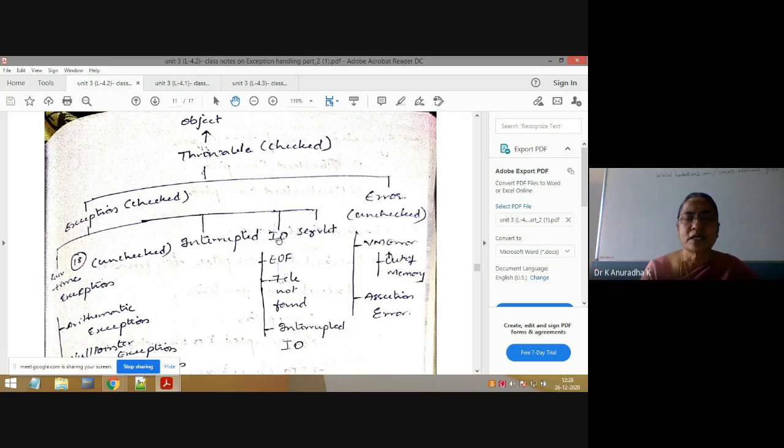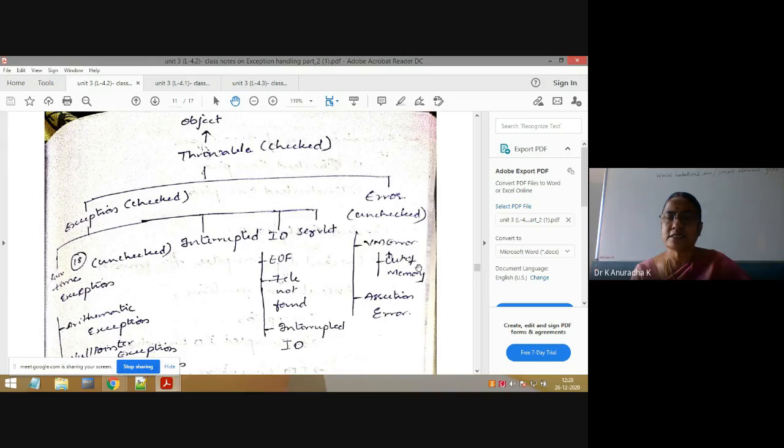So under IO exception, we have EOF, meaning end of file exception, file not found exception, and interrupted IO exception. All these are there. We have to remember this hierarchy. See here, error is one more subclass of throwable. Under error we have virtual machine error and assertion error. Under virtual machine error, again we have out of memory error.